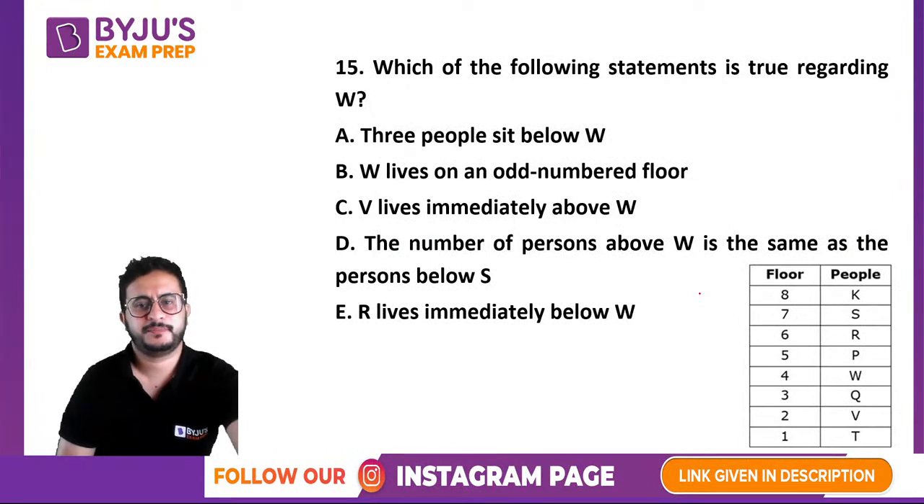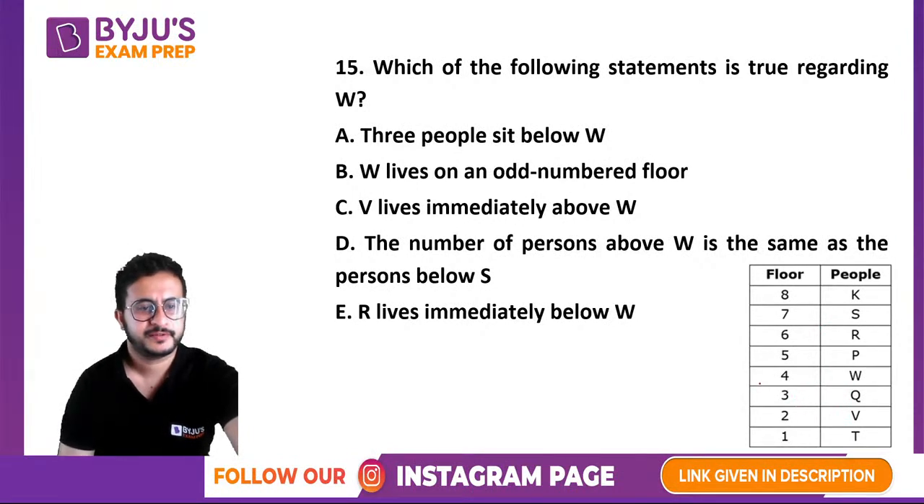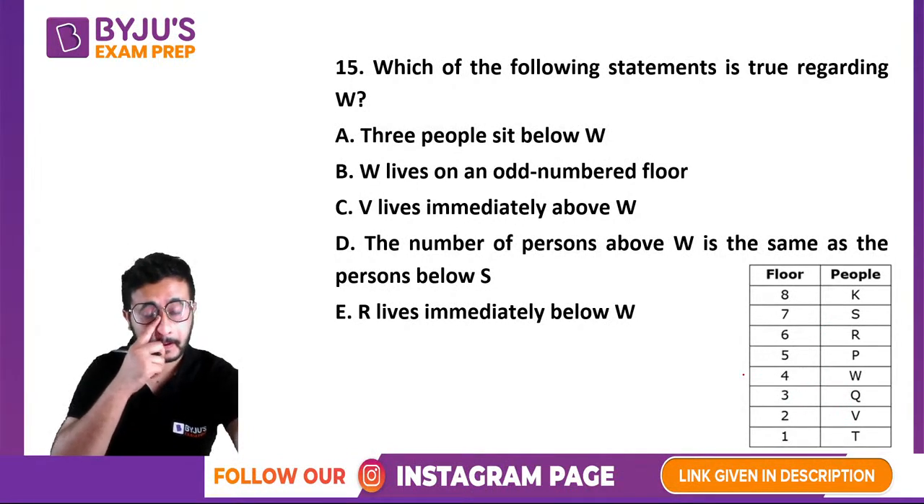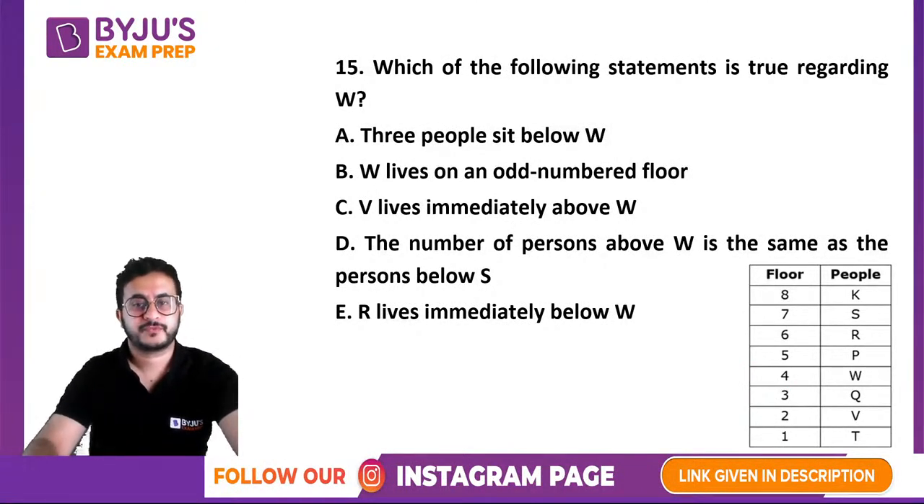Which of the following statements is true regarding W? R and Q can interchange as the condition remains satisfied. No, R and Q cannot interchange. I'll tell you the reason why. There was one statement that there is one person between T and Q. Check that condition. There is one person between T and Q. So that is not being followed.